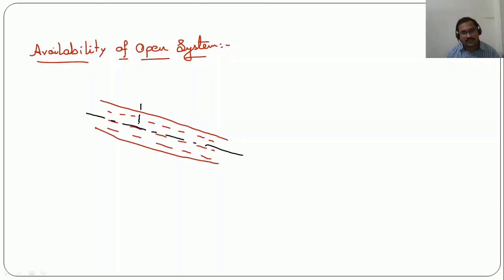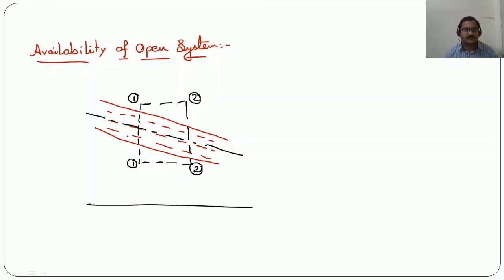So this is the control volume that we have considered. Now try to understand that here the datum line or the reference line is at some distance like this. Now this is Z1 and this is Z2.